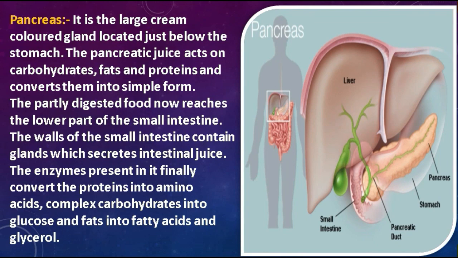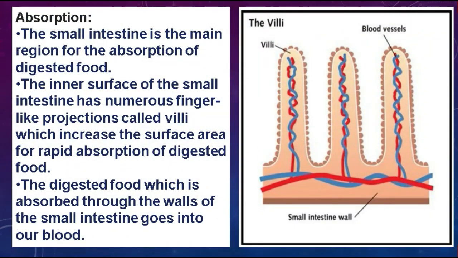Now let's move on towards the next slide. Students, as I said earlier also, absorption is the process by which the products of digestion are absorbed by the blood to be supplied to the rest of the body. During absorption, the digested products are transported into the blood or lymph through the mucous membrane. And students, the small intestine is the main reason for the absorption of digested food.